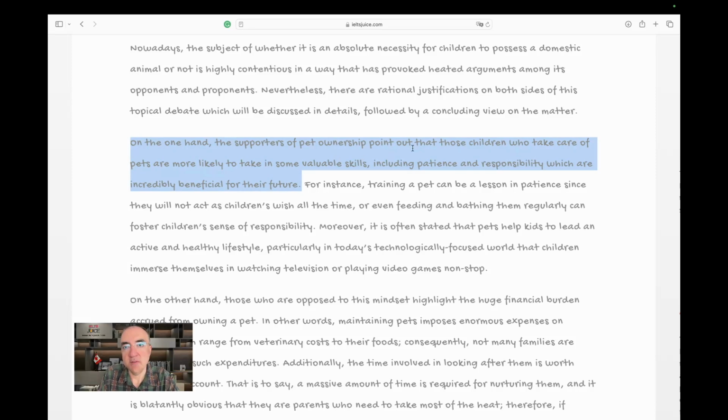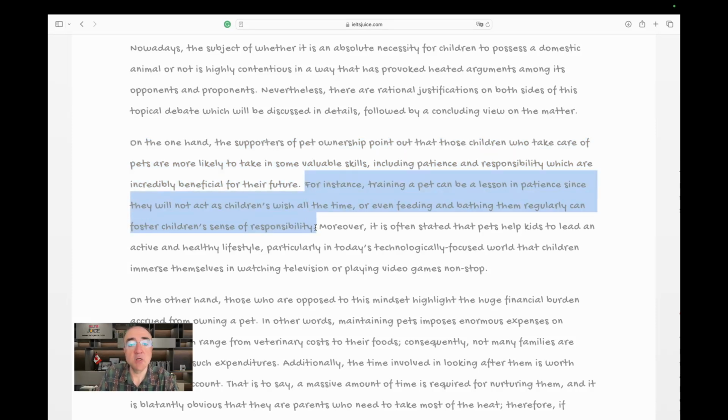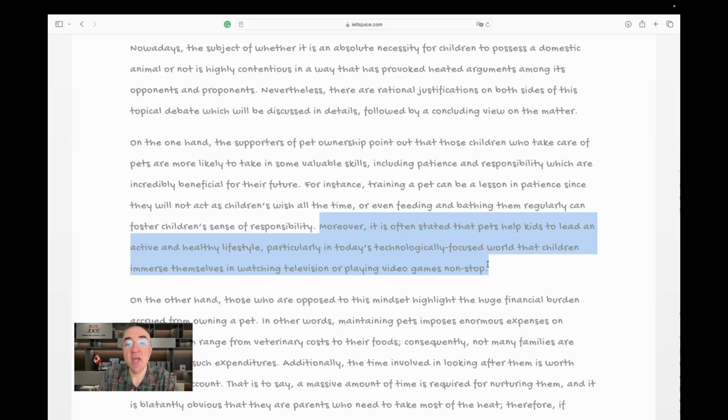Look at this. The opponents of point out that children take care, blah, blah, blah, in some valuable skills, including patience and responsibility, which are incredibly beneficial for the future. It just includes patience and responsibility. Then we had one sentence talking about patience and responsibility together, and we didn't have a sentence covering health and being active. That wasn't there in the topic sentence. So the topic sentence is okay, but it's not generic.